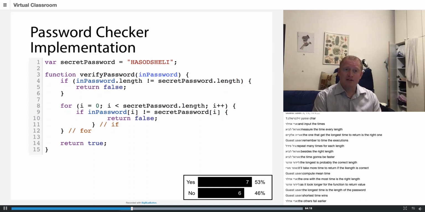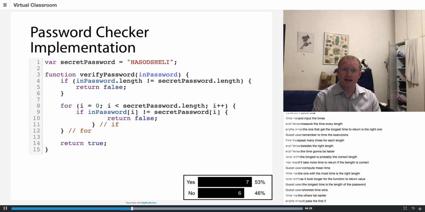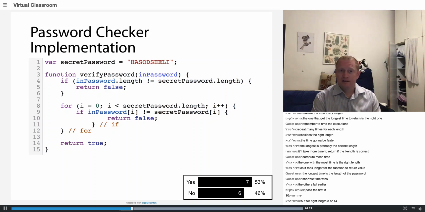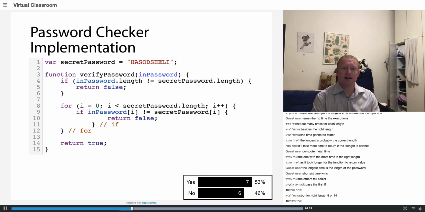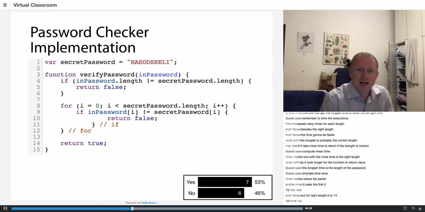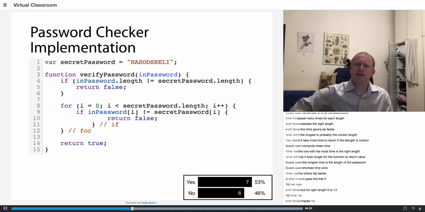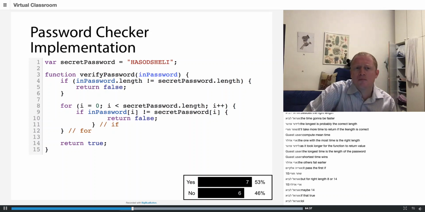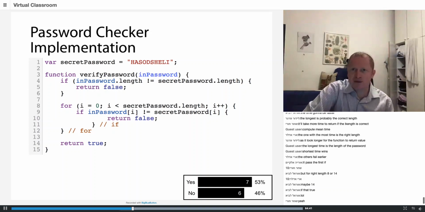But if the length is correct, then it would exit in line 10. So instead of line 5, it would exit in line 10. So I have an array of size 16, and I take the largest value. Yeah, and if I get to line 14, I guessed the right password.